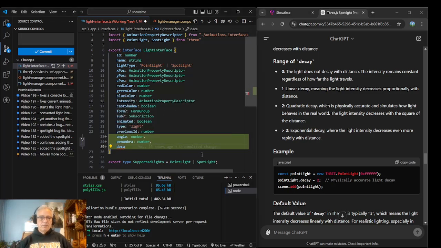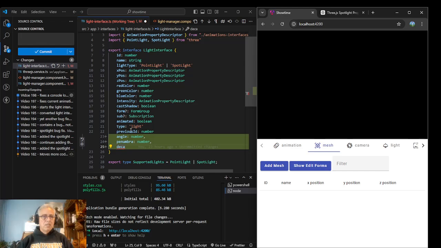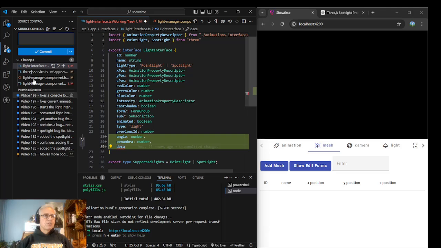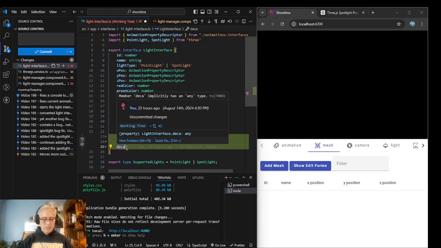So decay. Basically the last few days I've been adding different attributes, and it's gone really well. I mean, the first one took a while, but now I kind of have the steps laid out, and so I know the first thing I need to do. I'm using this in Visual Studio Code. It tells me what my changes were, and I can just mimic them.